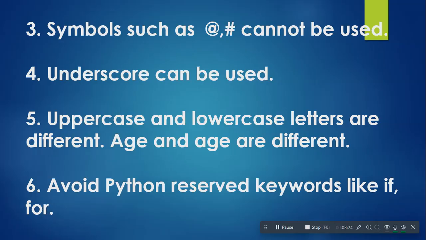For example, here you can see Age and age are different because in the first Age, A is capital and in the second age, a is small. So these are two different variables, and we have to be very careful while choosing variable names, and keep in mind that uppercase letters and lowercase letters are distinct, and these are two different variable names.